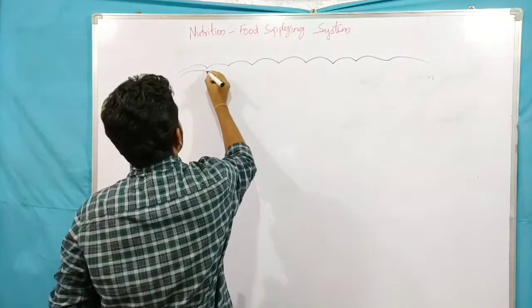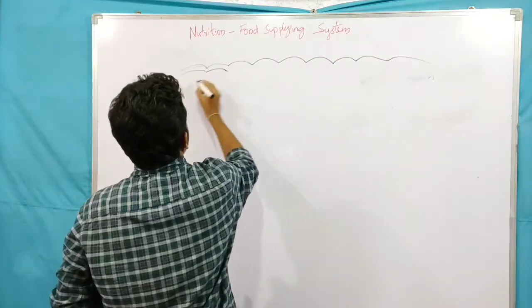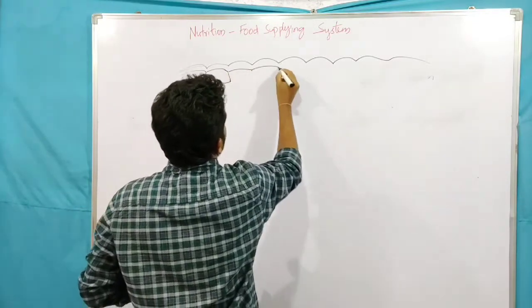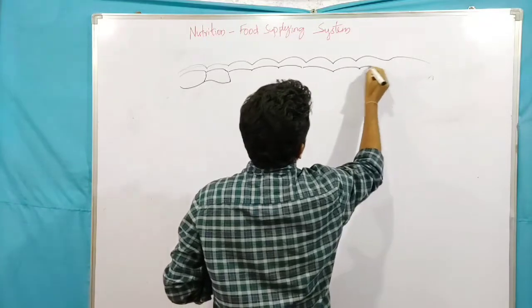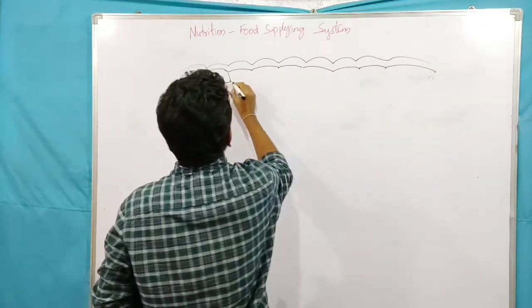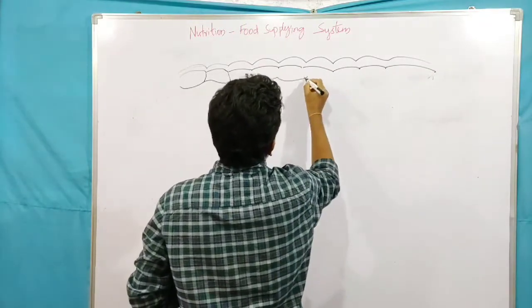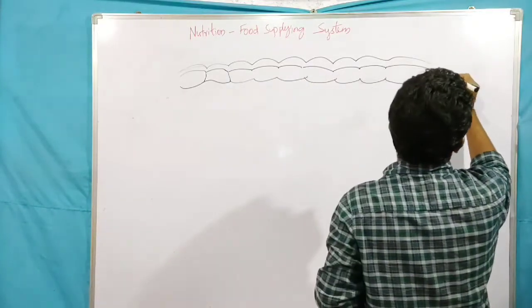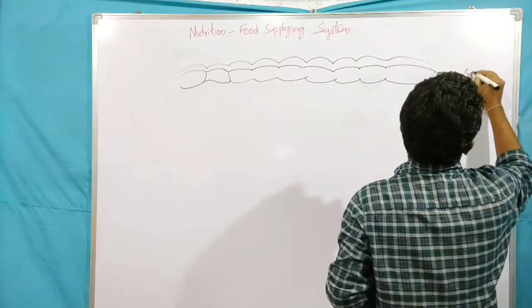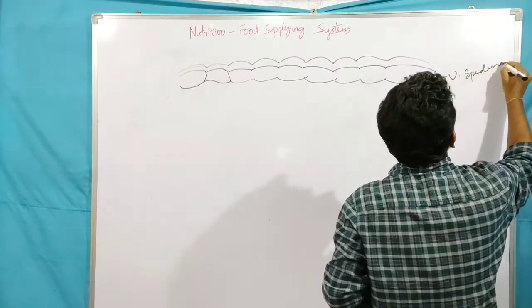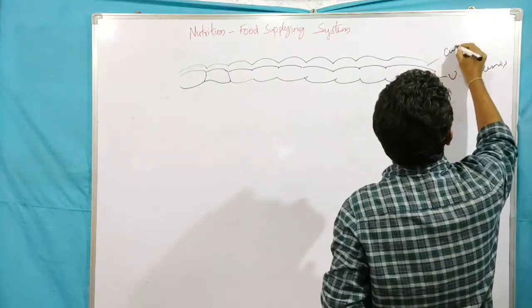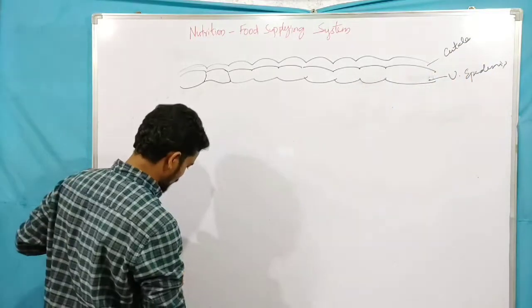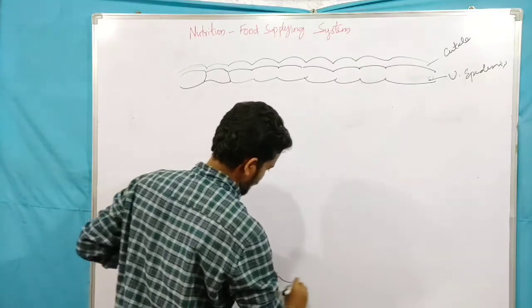This is the upper epidermis, this is cuticle, and this is the lower epidermis.